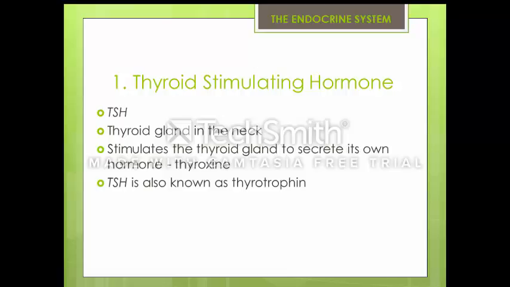Firstly, thyroid stimulating hormone, also known as TSH. This is produced by the thyroid gland in the neck and it stimulates the thyroid gland to secrete its own hormone known as thyroxine. TSH is also known as thyrotropin.